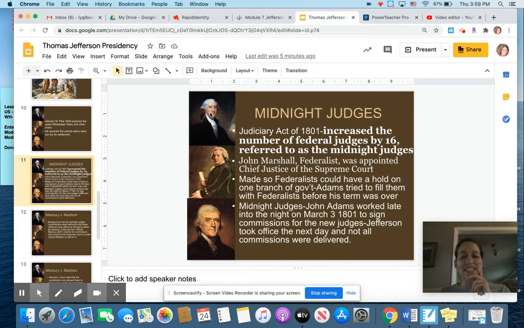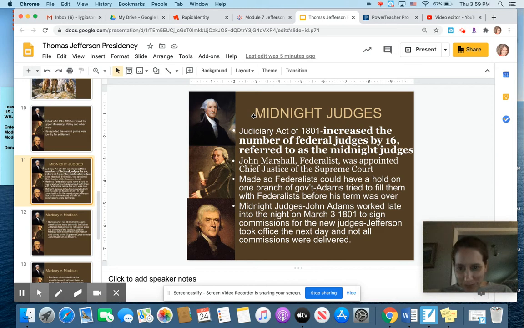All right, the next thing that you have to know about for Thomas Jefferson is the infamous Midnight Judges scandal, which I really wish we were in class together because this is so applicable to what is happening literally right now, literally in the news at the moment. Maybe, hopefully you can figure it out as I'm talking about it.